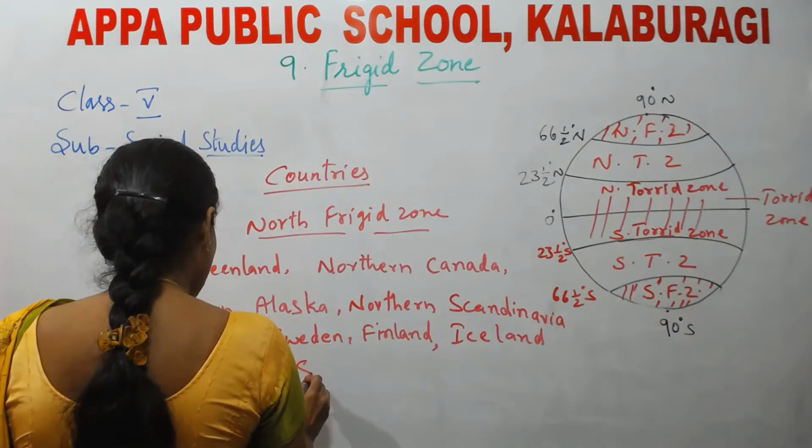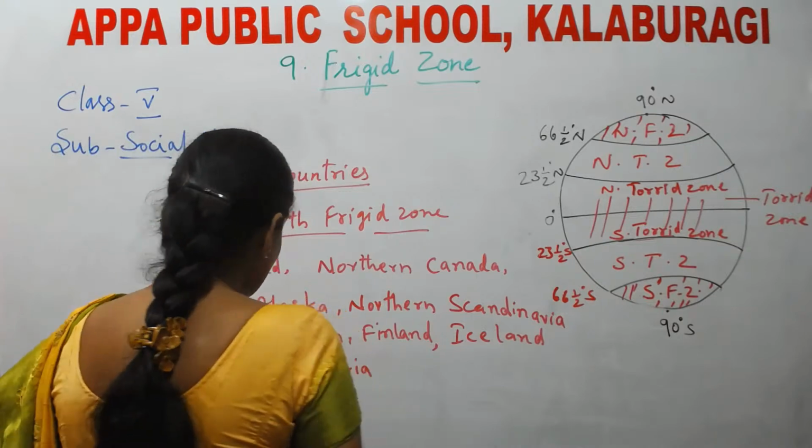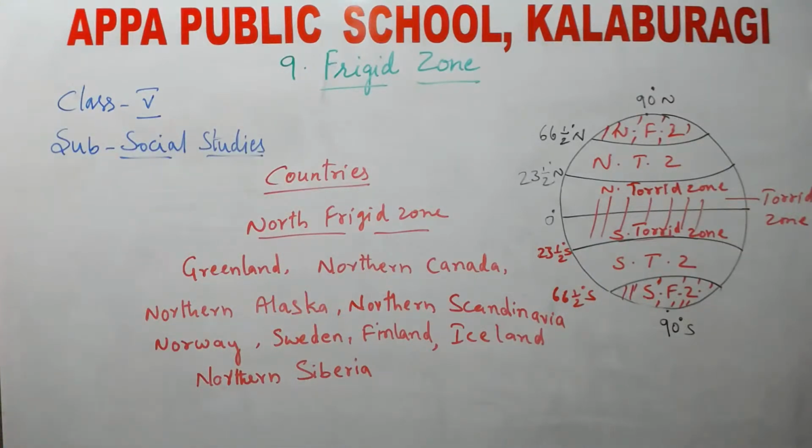These are the countries located in the North frigid zone.